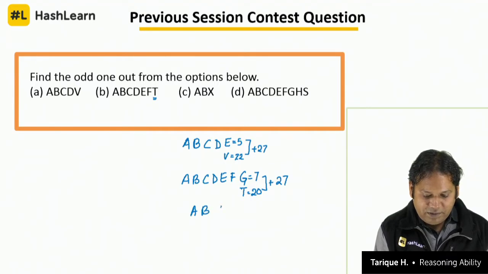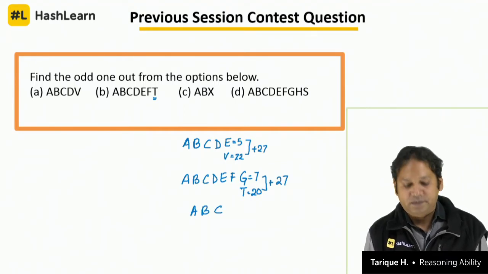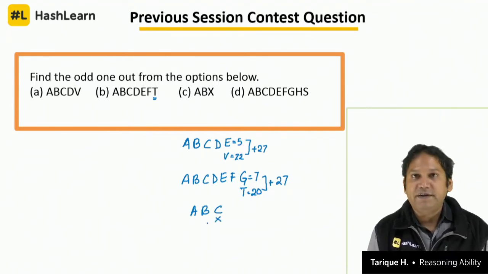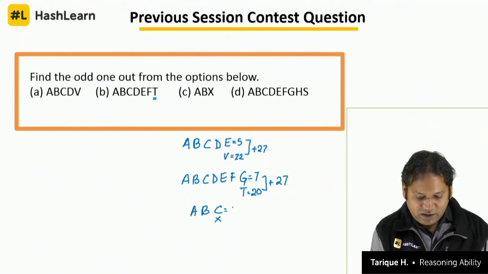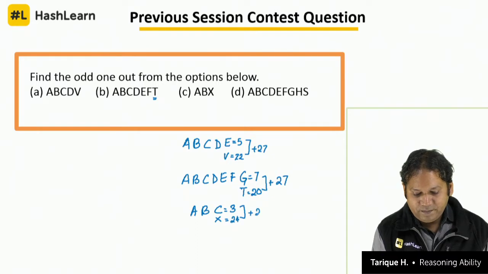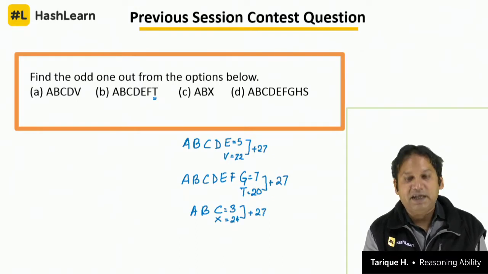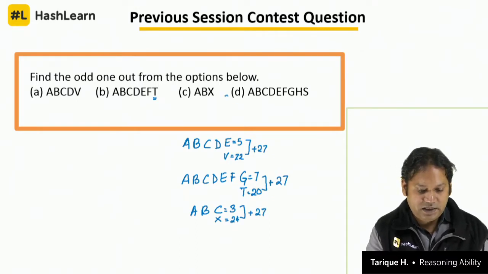Look at C, A, B, X. What should come after A, B? C should come. But what is given here? X is given. What is the value of C? 3. What is the value of X? 24. What is 3 plus 24? 27. So A, B, C are the same. That means I can simply mark the answer as D. D is the odd one out.